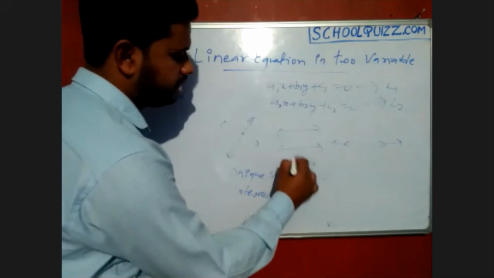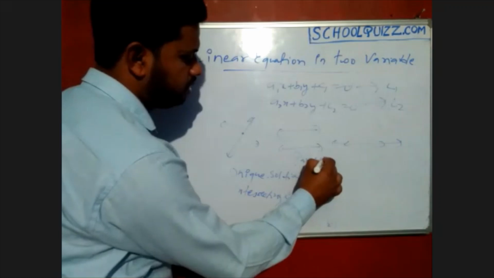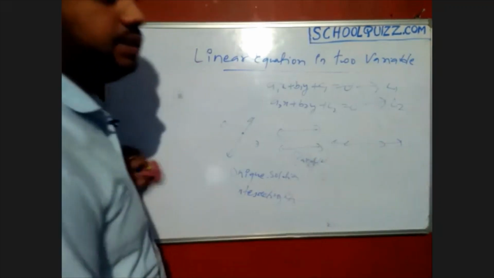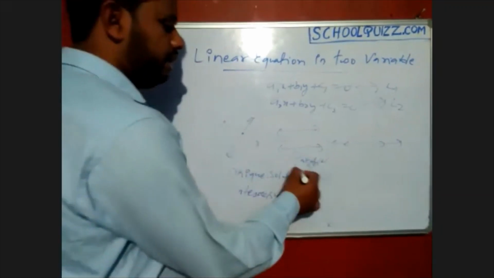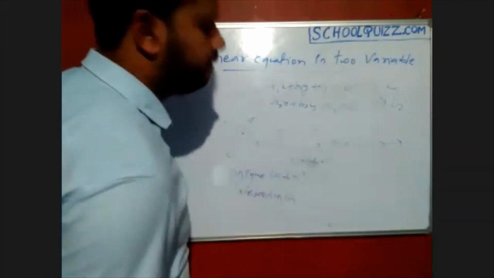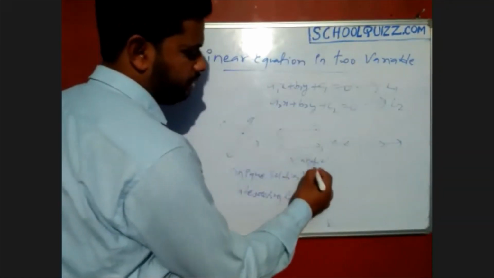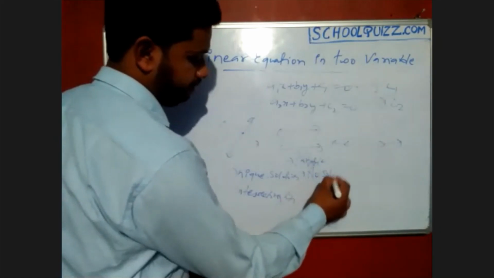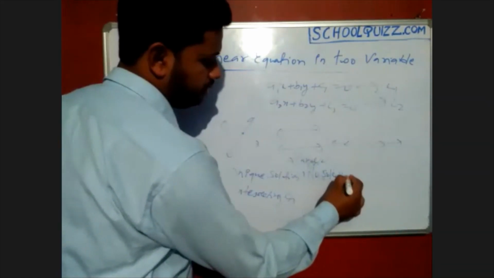Next one is called parallel lines, because they will never intersect each other, and there is no chance to find any solution in that. So they are not intersecting, so how can we find the solution in that? That's why they are called no solutions. Okay, these are called no solution lines.